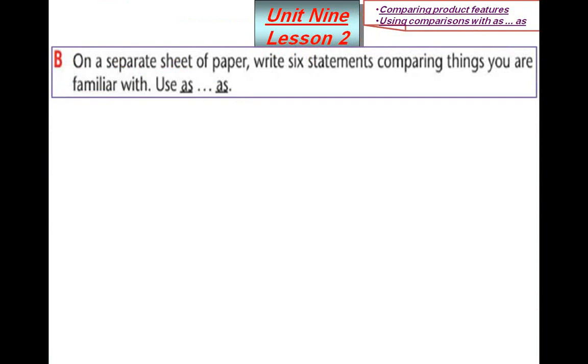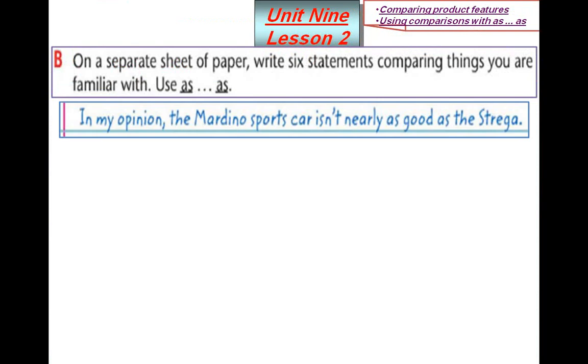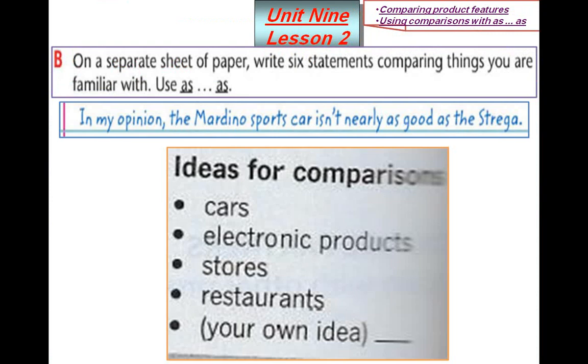Now, on a separate sheet of paper in your notebooks, write 6 statements comparing things you are familiar with. Use as. You can say whatever you want. Example: in my opinion, the Mardino sports car isn't nearly as good as the Striga. You can make use of these ideas.